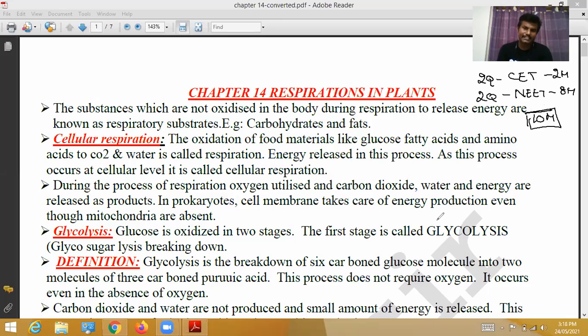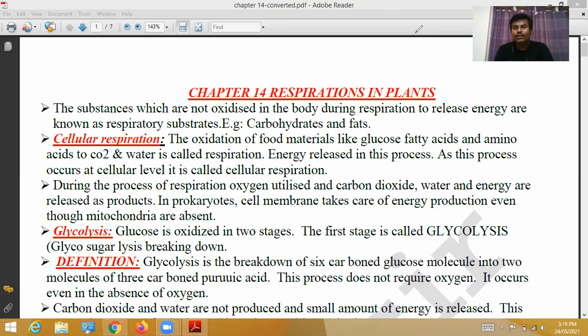From this chapter, there is a chance that 2 essay questions will come. This chapter is also very easy, very dead easy. This is the weightage of the PU board exam, CET and NEET exams. So in this one, see respiration in plants. There we have seen respiration in animals, here respiration in plants.